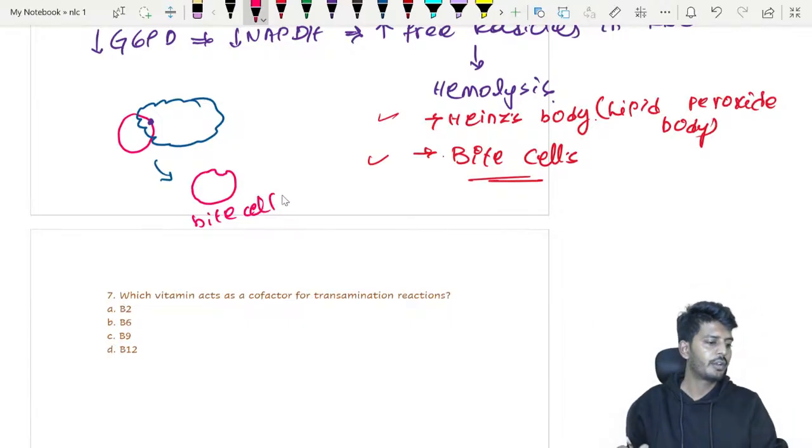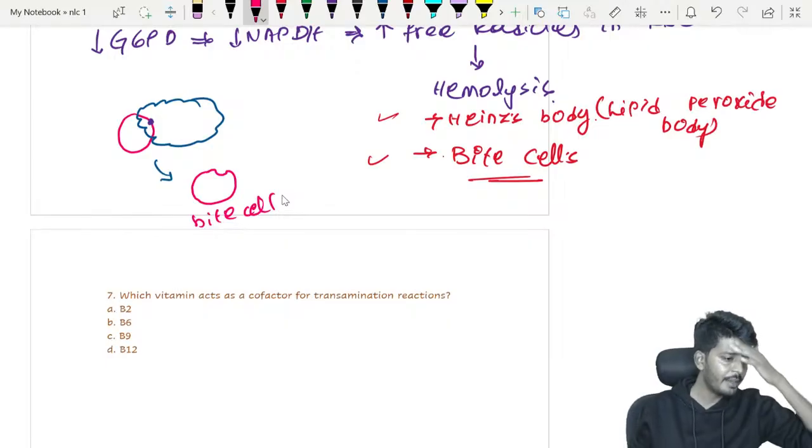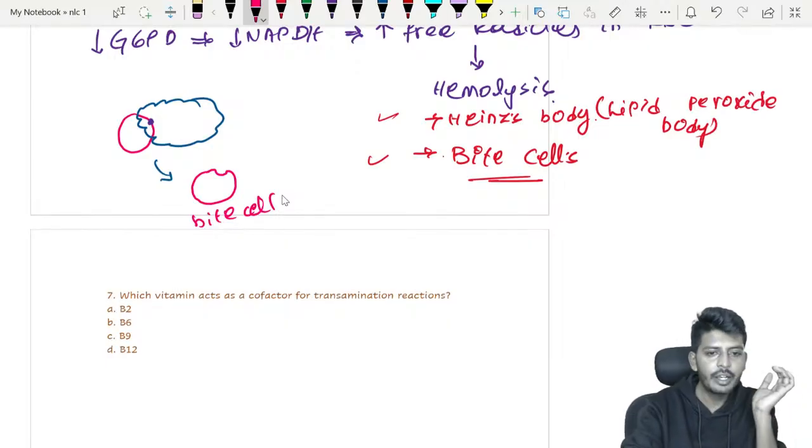Okay, so I hope you understood this. So what is a bite cell? Bite cell is made out of RBC only after the removal of the Heinz body. So removal of the Heinz body will do what? Bite cell creation. I hope it is clear. Okay, so let's go to the next one.